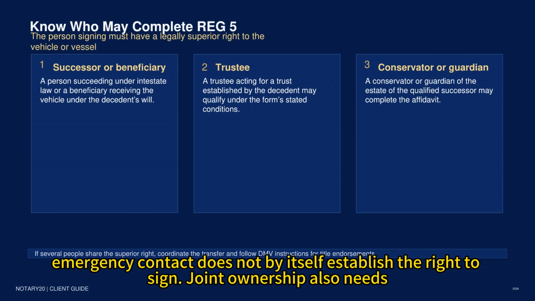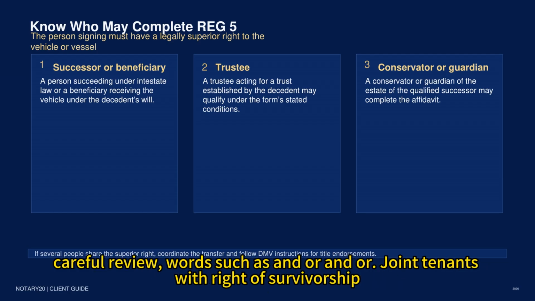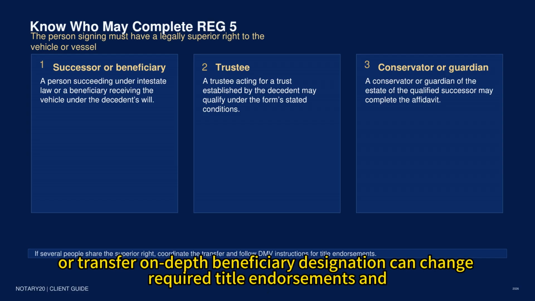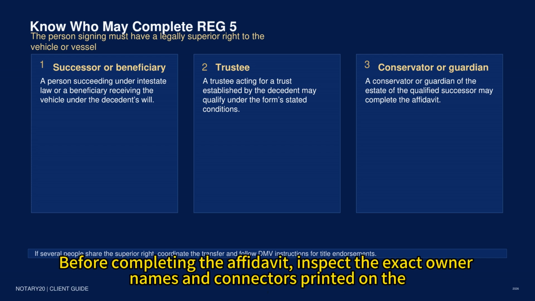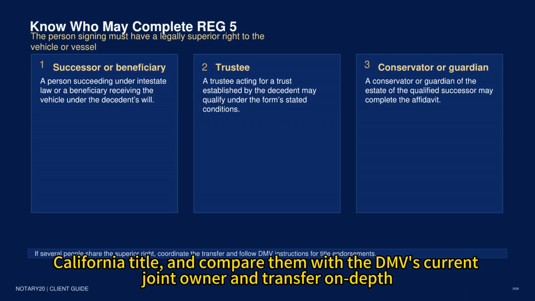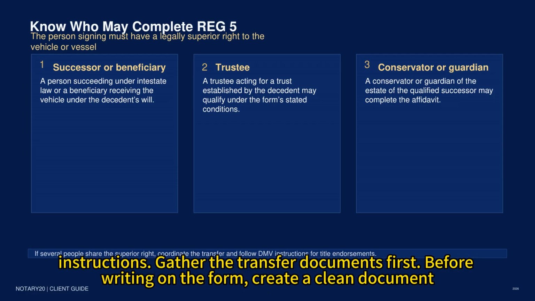Joint ownership also needs careful review. Words such as and/or, joint tenants with right of survivorship, or a transfer on death beneficiary designation can change required title endorsements and supporting documents. REG 5 cannot be used simply to bypass the rights of a surviving owner. Before completing the affidavit, inspect the exact owner names and connectors printed on the California title, and compare them with the DMV's current joint owner and transfer on death instructions.